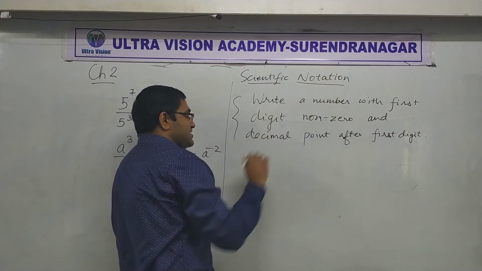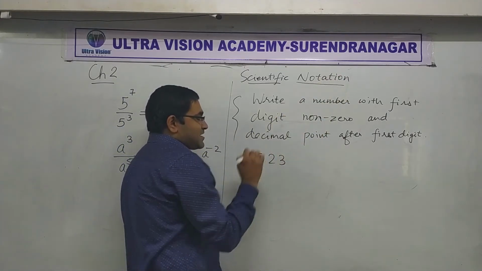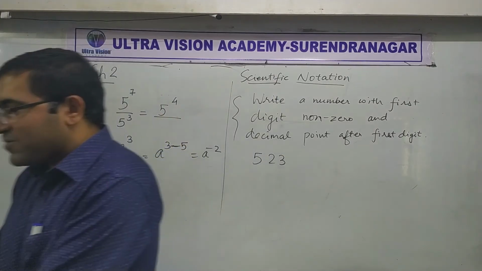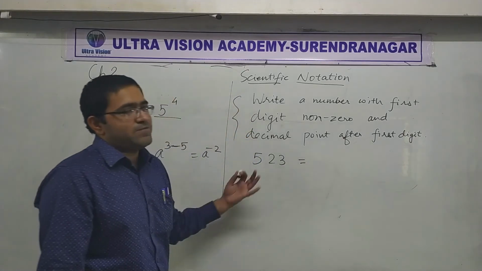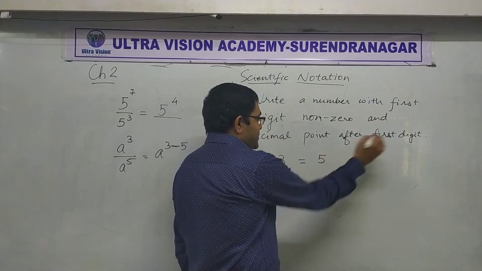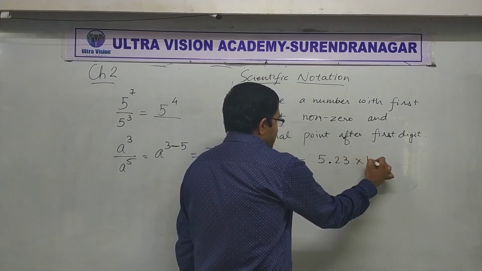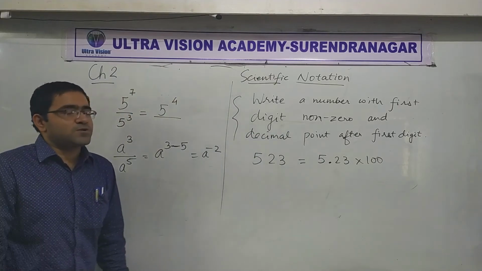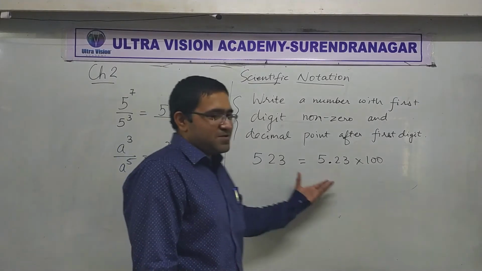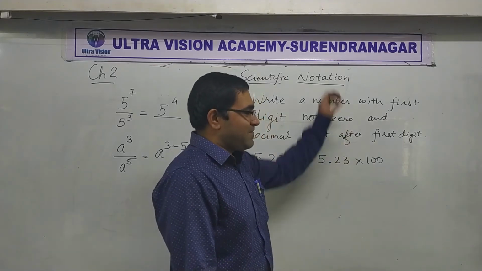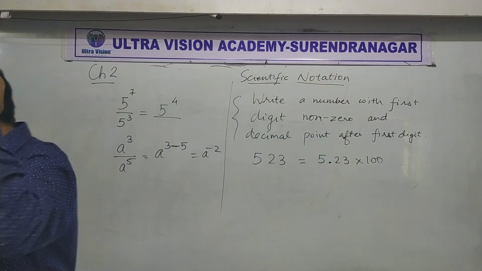Let's see. Suppose I give you a number 523. Can you convert it to scientific notation? That will be asked. Alright, so in scientific notation, 523 should be written in this form. Did you understand or not? Yes or no? Come on everyone, this is a situation of life and death in physics now. If you don't understand this, we have a long way to go. Yes, very good.